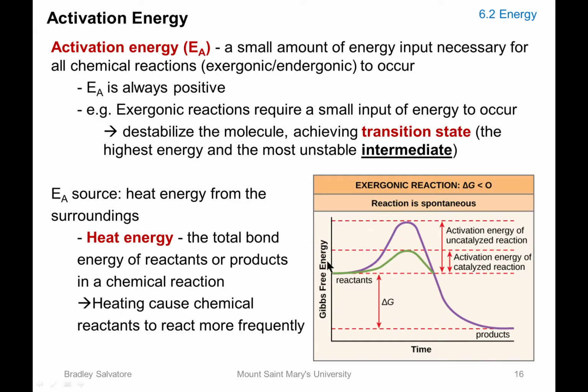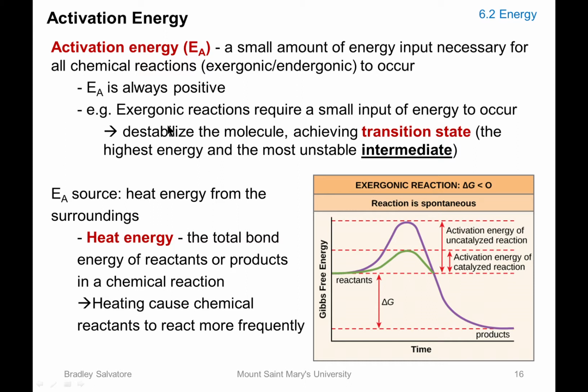Lastly, before we end, we talked about activation energy. It has to do with the energy used to jumpstart the reactions. So you can see here, the reactant needs to go uphill a little bit in order to go downhill and become a product. This uphill from this point to this point of the purple line will be your activation energy. And when you add an enzyme, that will lower the activation energy and cause them to become this green line right here, where you don't have to go up as high of a hill in order to cause the reaction to occur. So that's why enzymes speed up chemical reactions by lowering the activation energy.